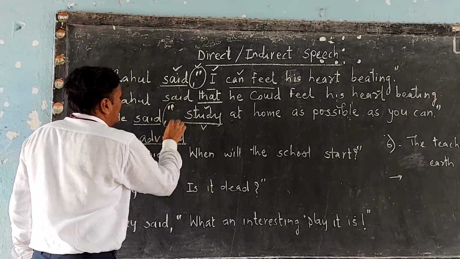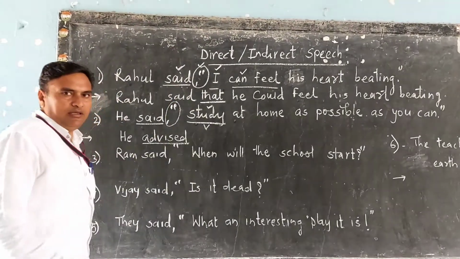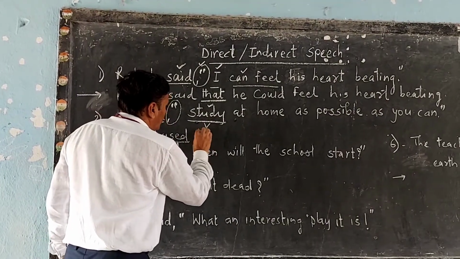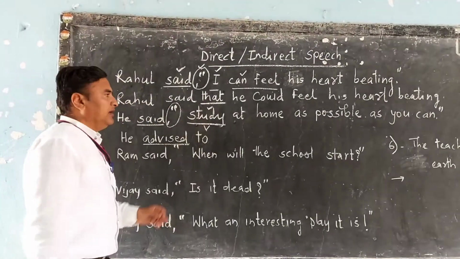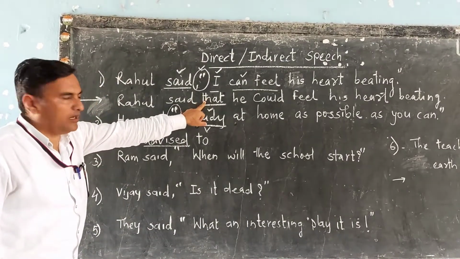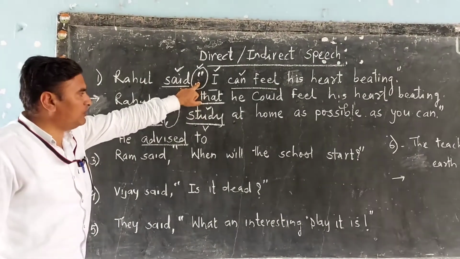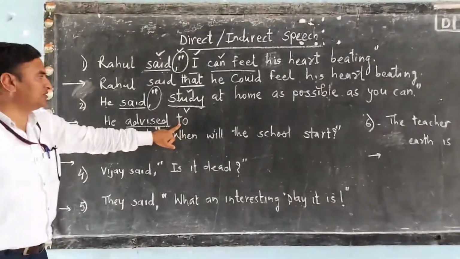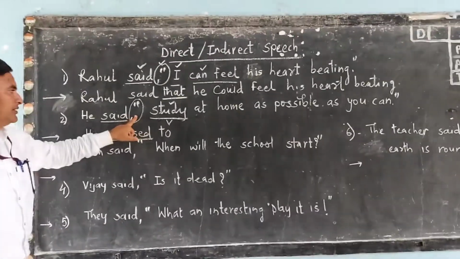Now, what about these inverted commas in an imperative sentence? You have to take the conjunction "to". Just like in the assertive sentence we have taken "that" instead of inverted commas, but in imperative, we have to use the conjunction "to" instead of these inverted commas.